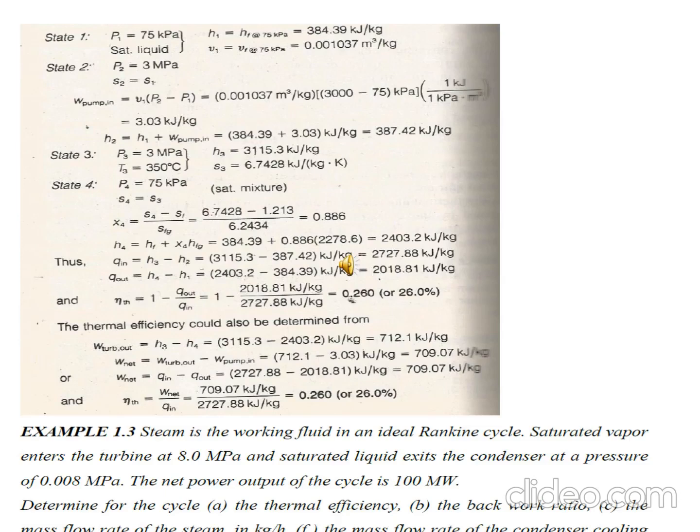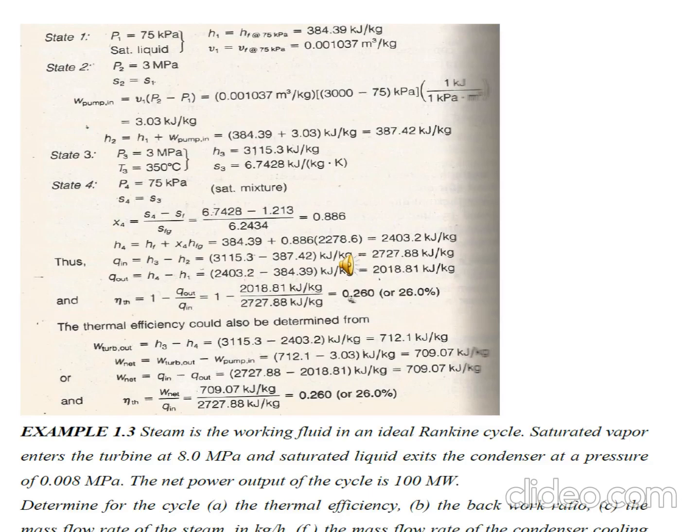So how can we find WP? WP equals V1 times (P2 minus P1), or the integral of VdP. V1 we got from state 1, which is 0.001037, into P2, which we have to convert into kilopascal because P1 is in kilopascal, so it will be 3000 minus 75, which gives 3.03 kilojoule per kg, which is WP.